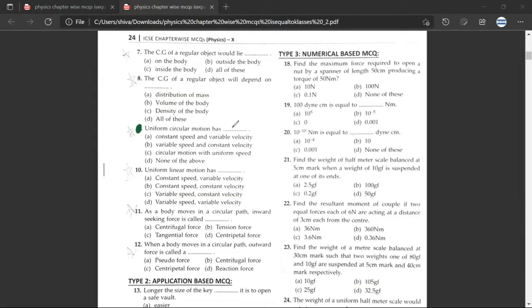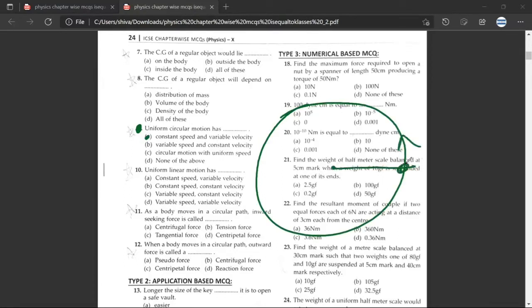Uniform circular motion has a constant speed and variable velocity. Shabash. For a simple reason that this is a circular motion. So for example, let us assume you have this string and you have a stone, and the stone is moving like this. Have you understood? Yes, sir.